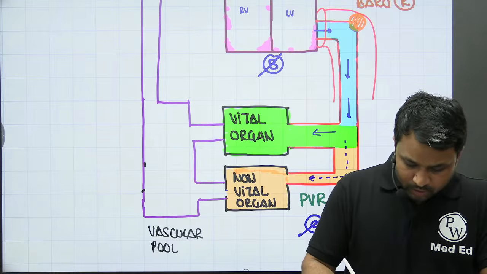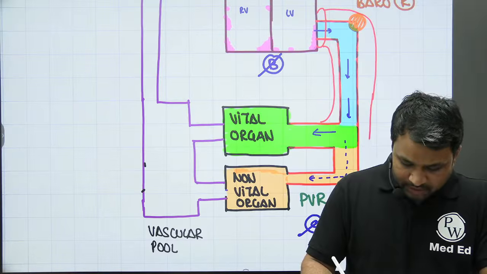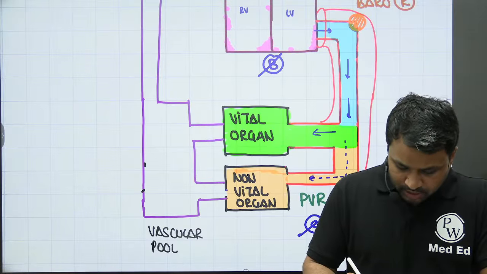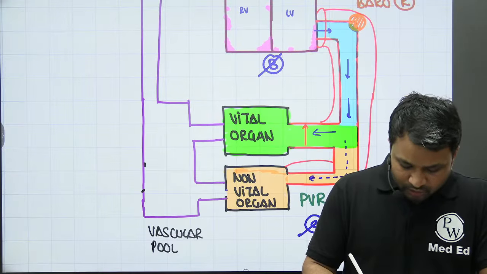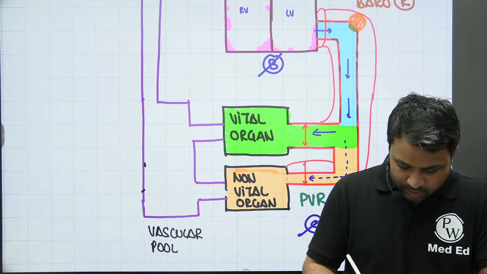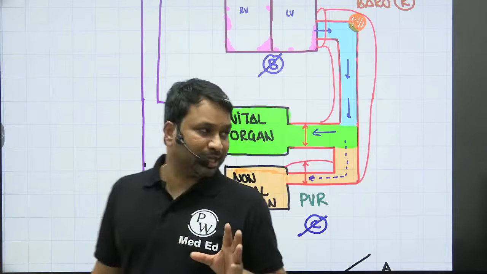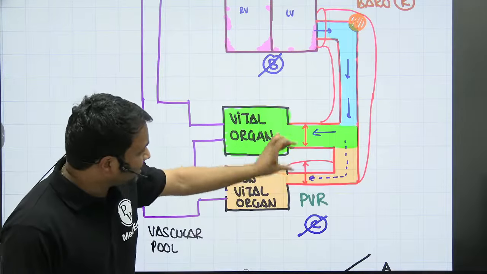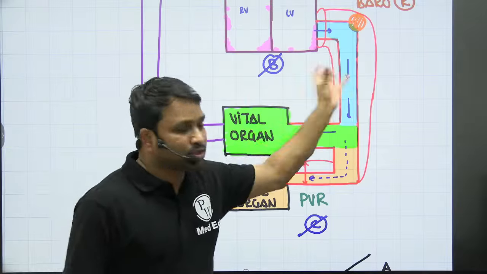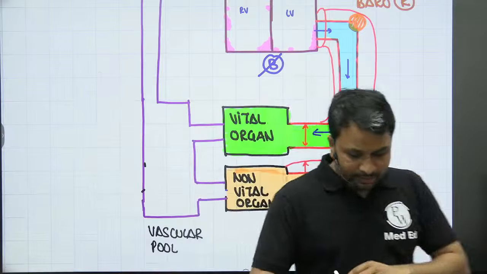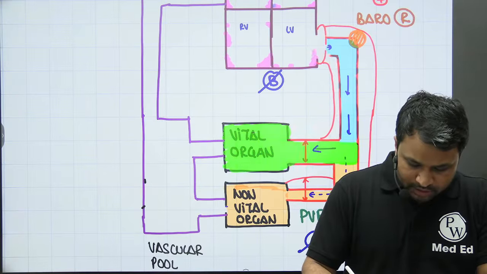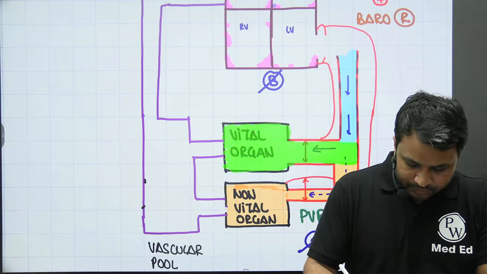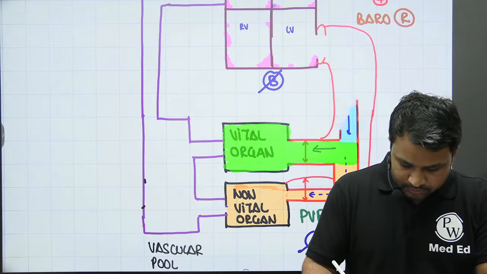Problem is not the aorta looking like this. You will now see that even your non-vital organs are going to get super dilated, right? So if you look at the caliber of your vital organs and the caliber of the non-vital organs, they almost become same. The vital organ and non-vital organ caliber, they become bigger, and the aorta is also distended. Okay? So in a septic shock, you will now notice the aorta, which was initially like this, is now become like this.